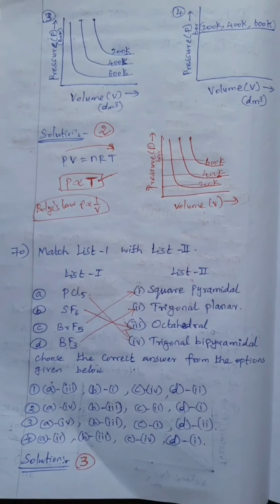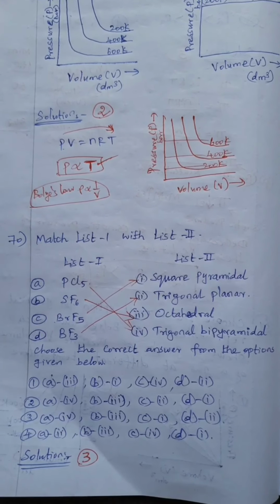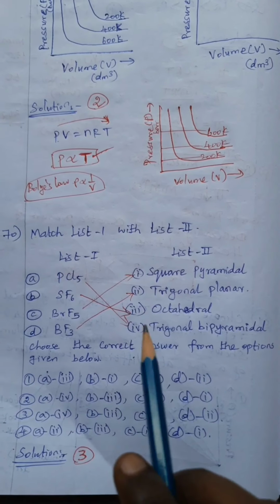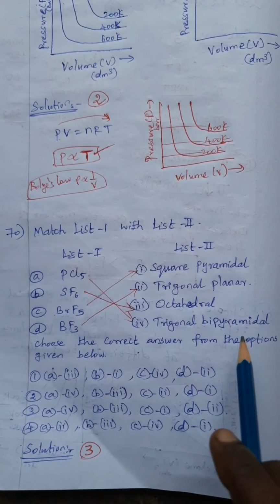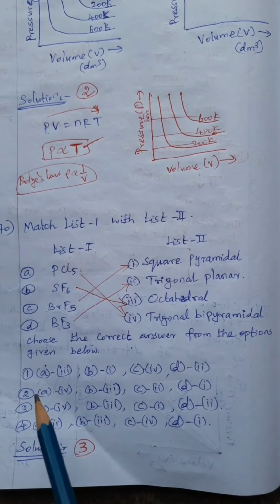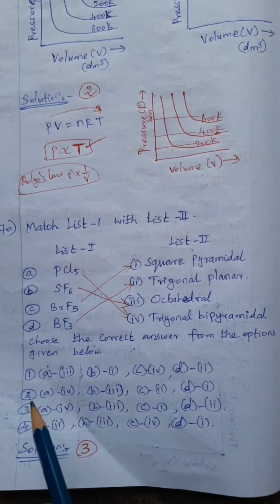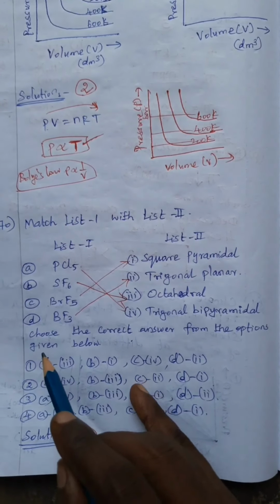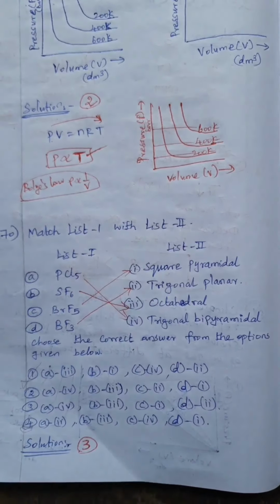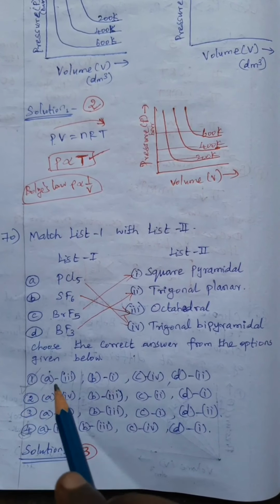Then question number 70. Match list 1 with list 2. PCl5 is trigonal bipyramidal, so A is 4. So now options 1 and 4 are ruled out. So it is 2 or 3, and we check.